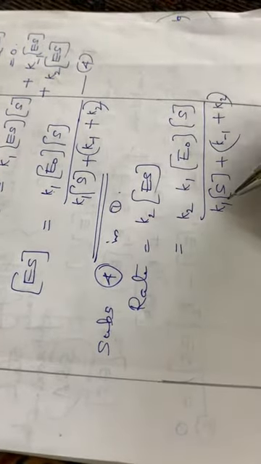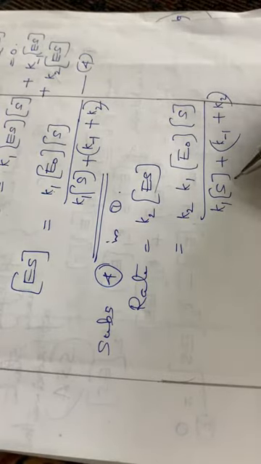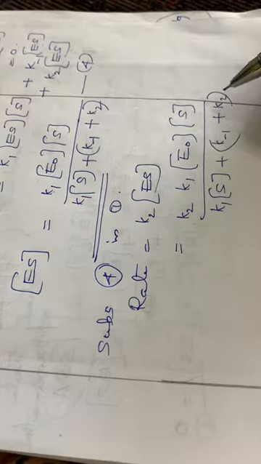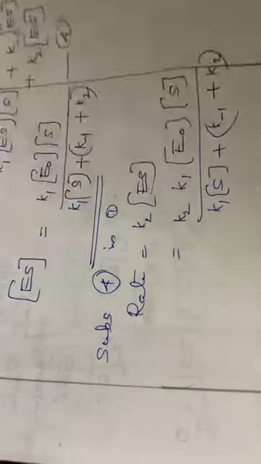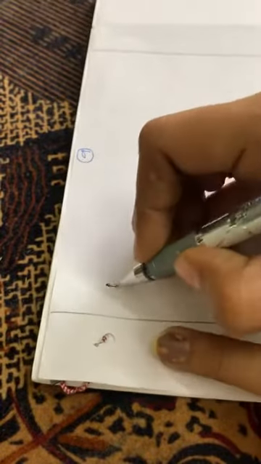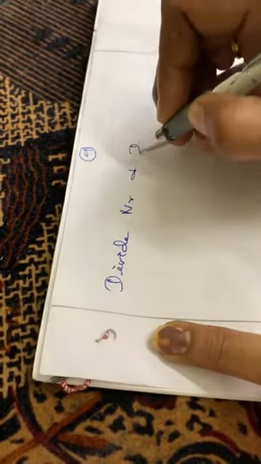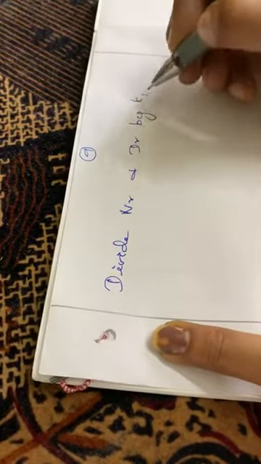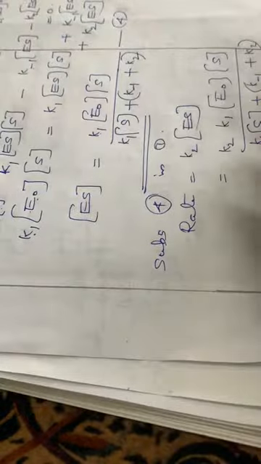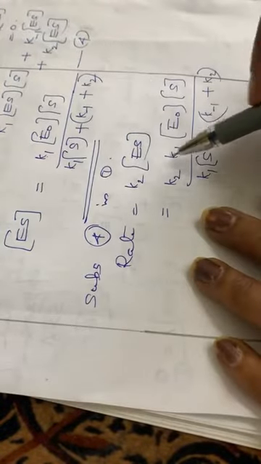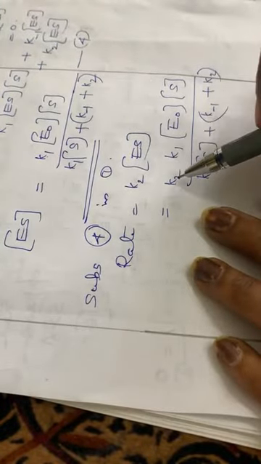Then in the next step you have to divide the numerator and denominator by K1. While dividing the numerator by K1, this K1 gets cancelled. So it will be equal to K2 into E0 into S.